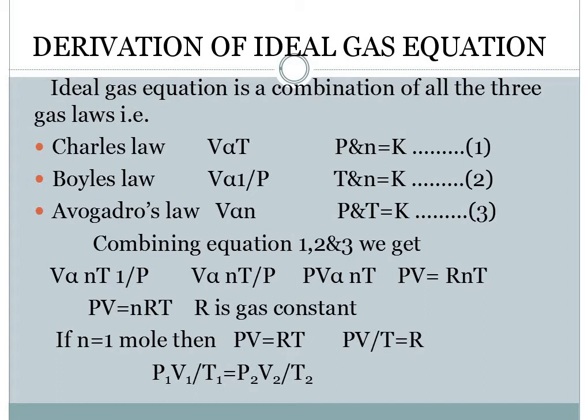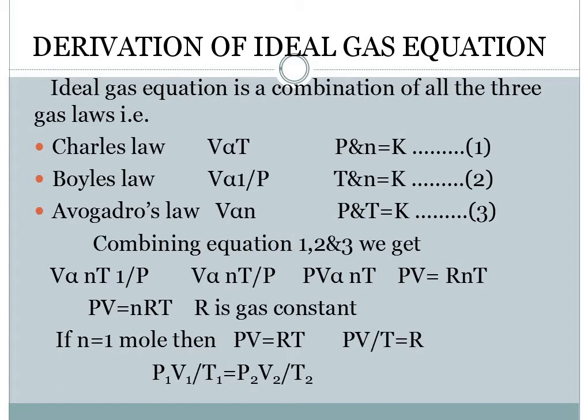V is directly proportional to n, directly proportional to temperature, but inversely proportional to pressure. So our equation becomes V is directly proportional to nT by P. Now taking this P to the other side, we get PV is directly proportional to nT.